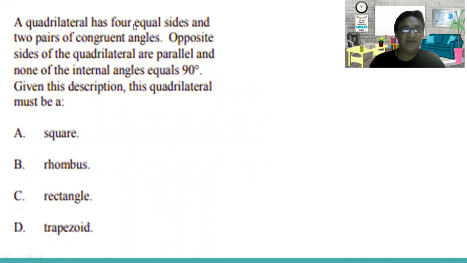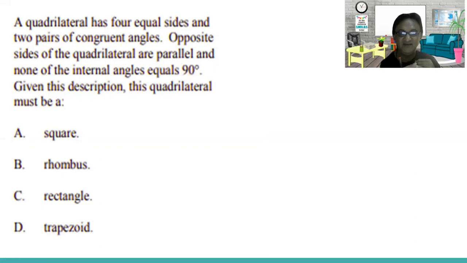A quadrilateral has 4 equal sides and 2 pairs of congruent angles. Opposite sides of the quadrilateral are parallel, and none of the internal angles equal 90. So we have the shapes, but which shape has none of its internal angles equal to 90? Given the description, the quadrilateral must be...